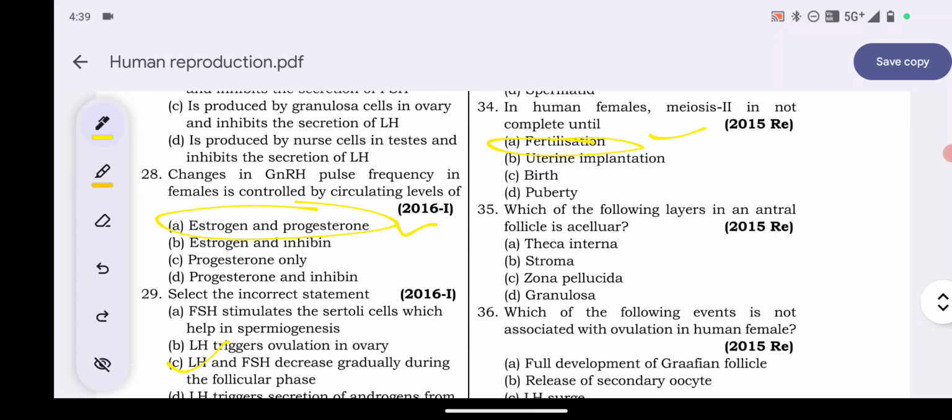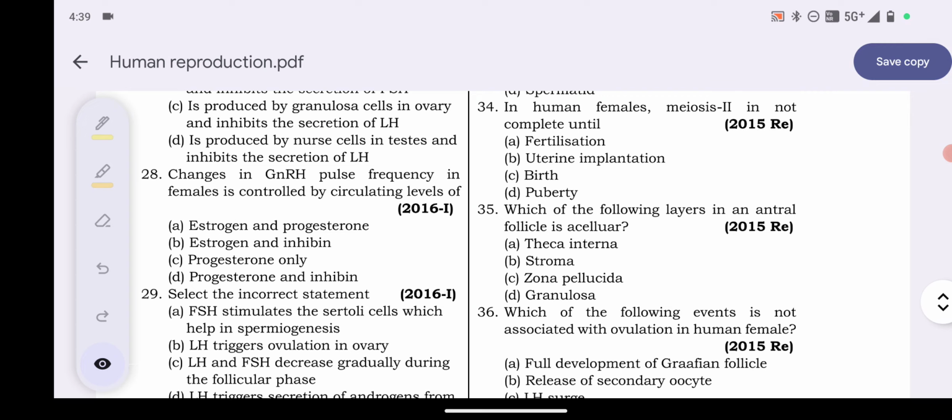Explanation. The first polar body in humans does not go through meiosis II, whereas the secondary oocyte gets to the metaphase stage of meiosis II. However, it stops progressing and waits for the sperm to arrive in order to complete meiosis II. So option A, fertilization, is the answer.